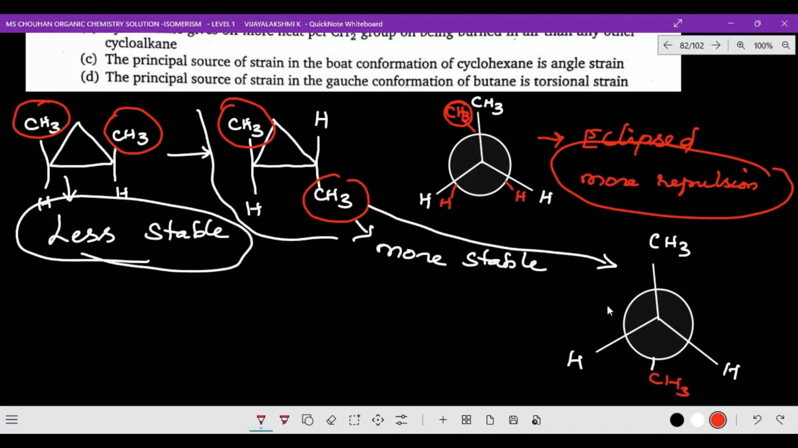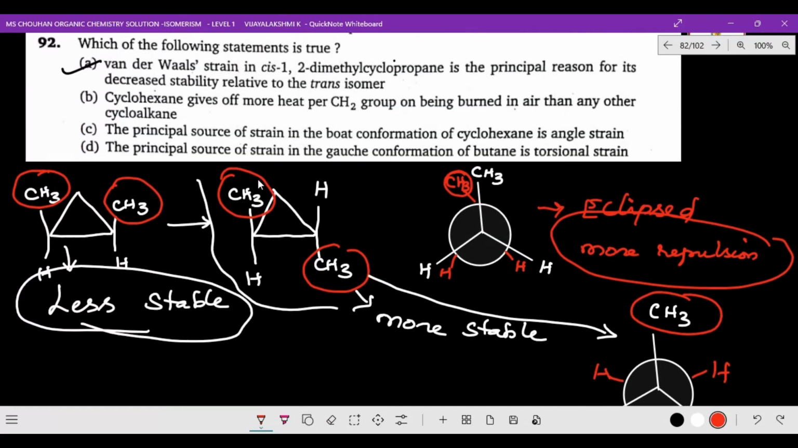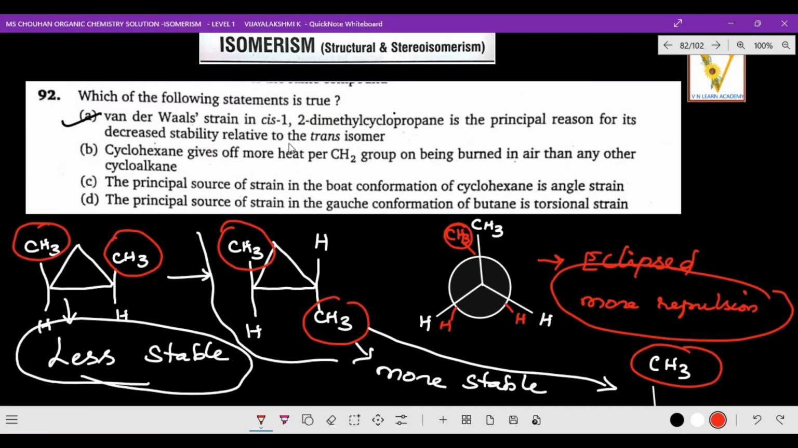CH3 and here H and here H. So this is a trans. In trans, CH3 and CH3 are just opposite to each other, so repulsion will be less and stability will be more. I hope you got the clarity about the first statement. So the first statement is correct.